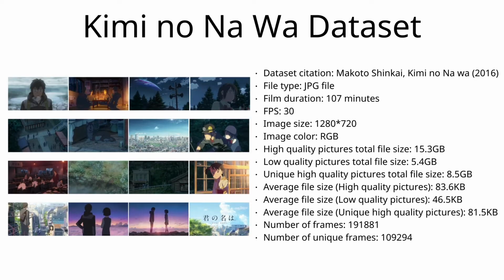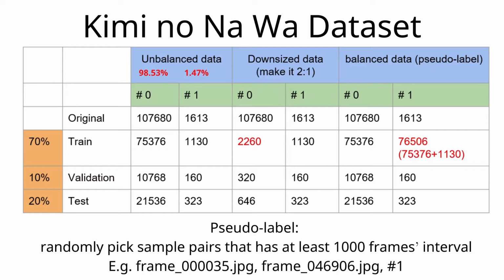Let's take a look at our dataset. All of our dataset comes from official sources. Here are some of our dataset's detailed descriptions. Here is how we split our dataset. The original labeling data is very unbalanced, with only 1.47% of the positive label. This is a common issue with video datasets.